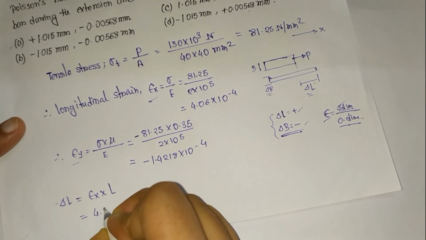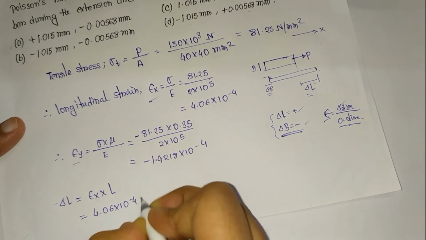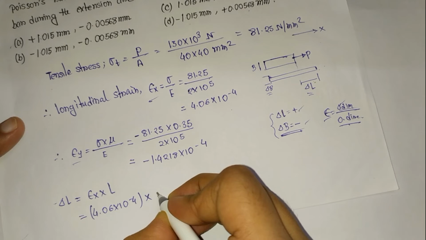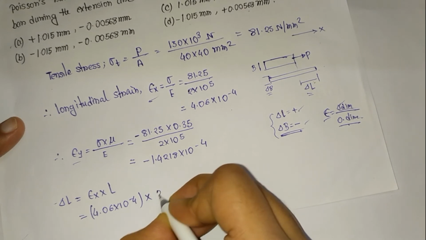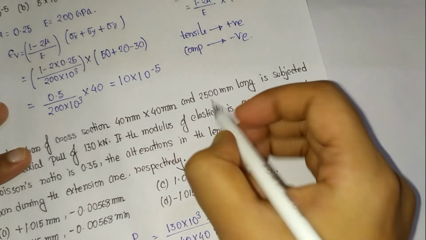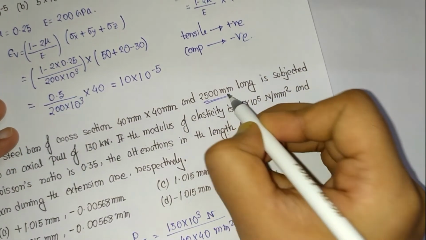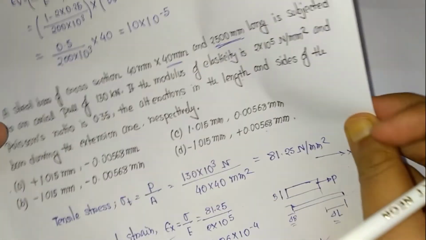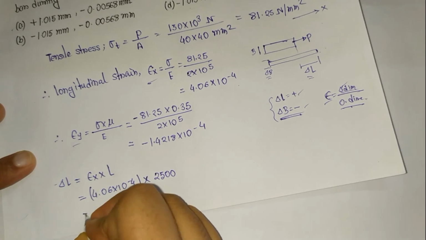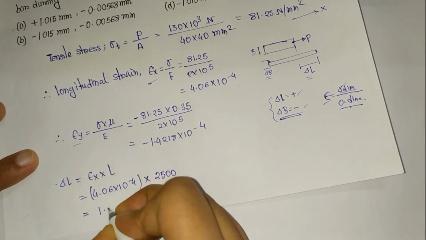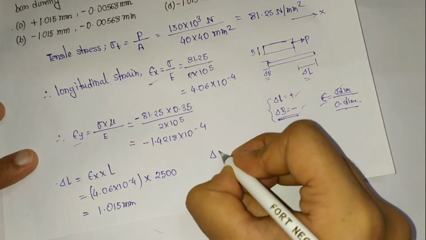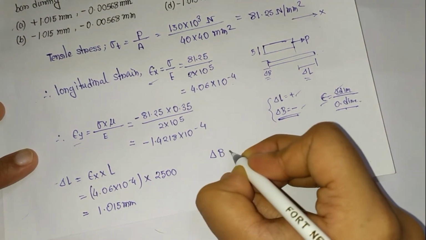It is coming as 4.06 into 10 to the power minus 4. And what is the value of the original length? In the question it is given that the length of the bar is 2500 and the width is 40 mm. So if we calculate this, it is coming as 1.015 mm.